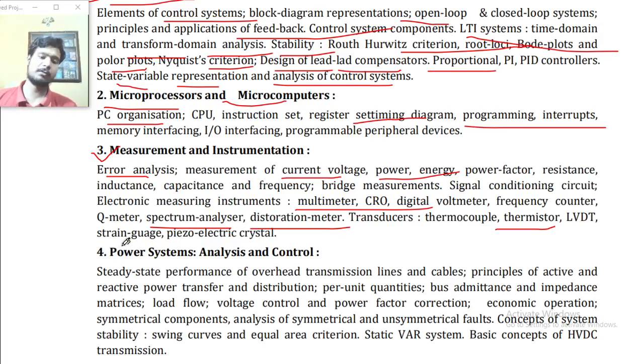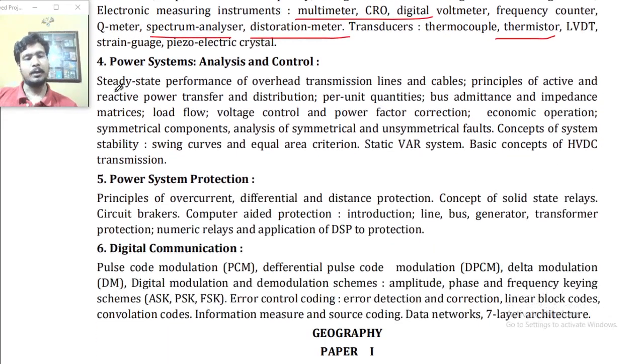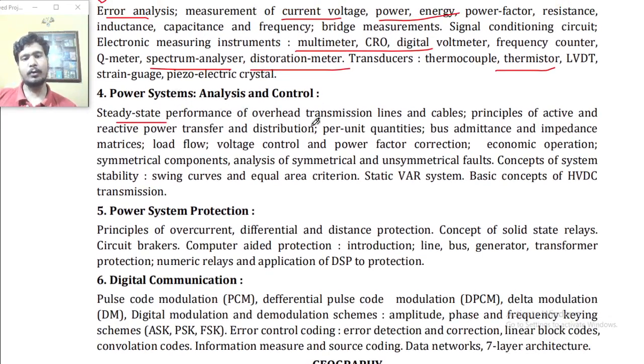Point number four, power system analysis and control. Steady state performance of overhead transmission lines and cables, principle of active and reactive power transfer, per unit quantities, bus admittance and impedance matrices, load flow, voltage control and power factor correction, economic operation, symmetrical components, analysis of symmetrical and unsymmetrical faults, concept of system stability, swing curves and the equal area criterion, static VAR system, basic concept of HVDC transmission.